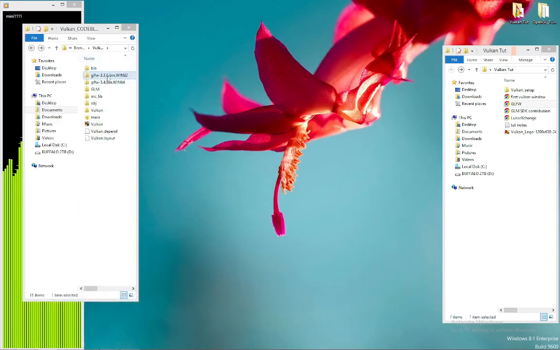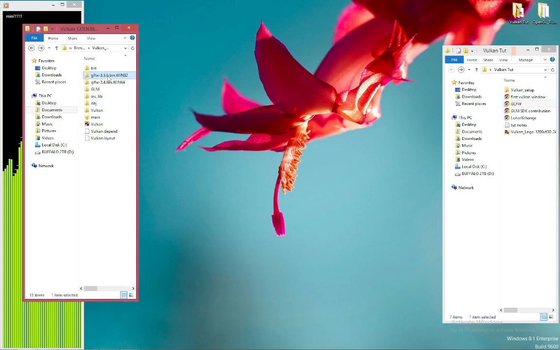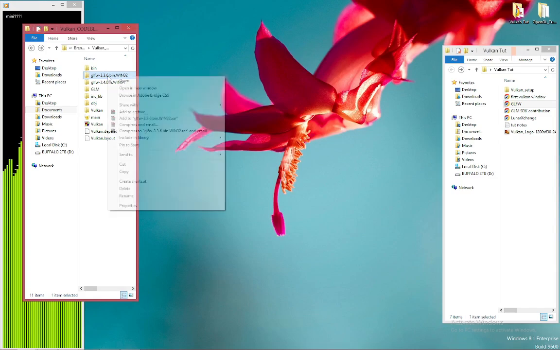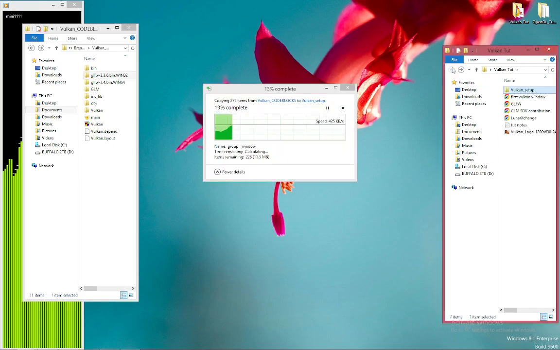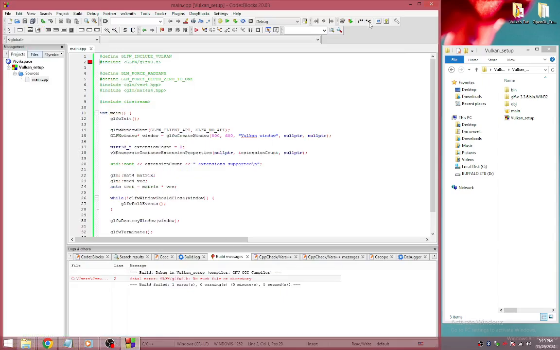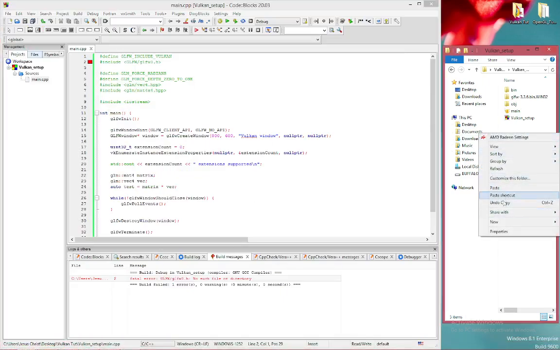Okay, so I'm going to go ahead and get my version of glfw, which is glfw 3.3.6 bin win32. I'm going to copy, and I'm going to paste it in my Vulkan Tut folder, my Vulkan setup folder, I'm sorry. And while that's doing that, we're going to go back in here and set up our inc and lib folders.